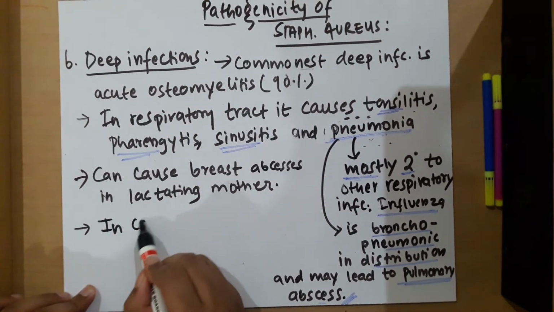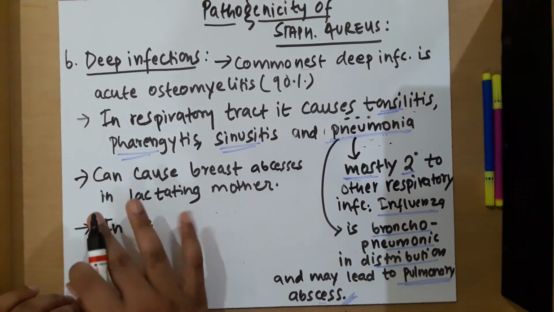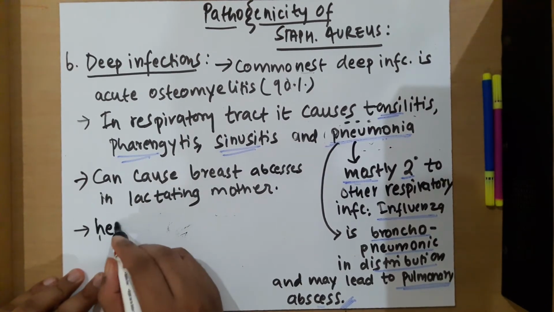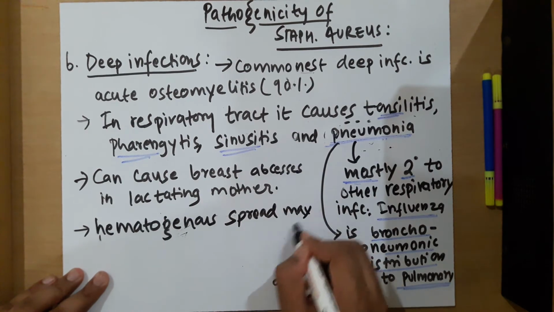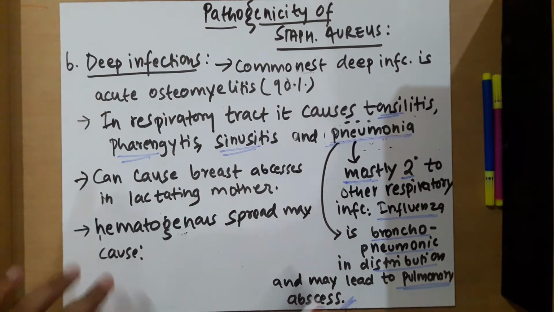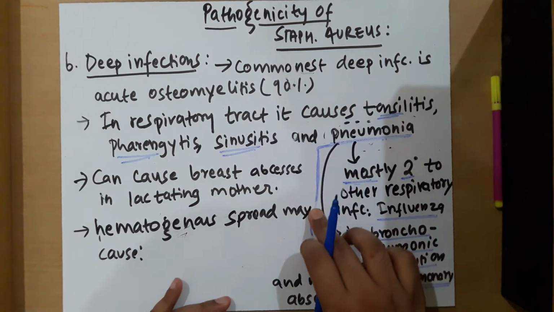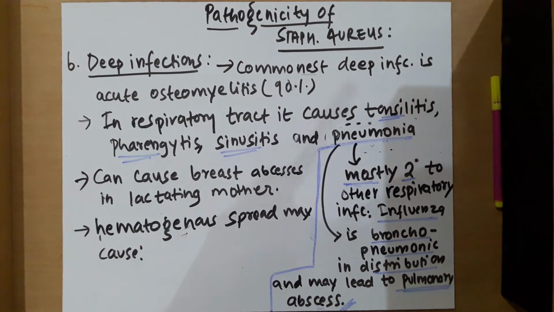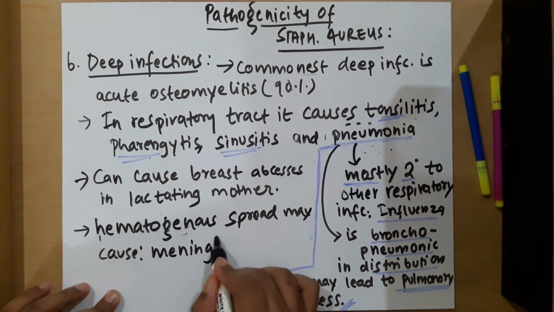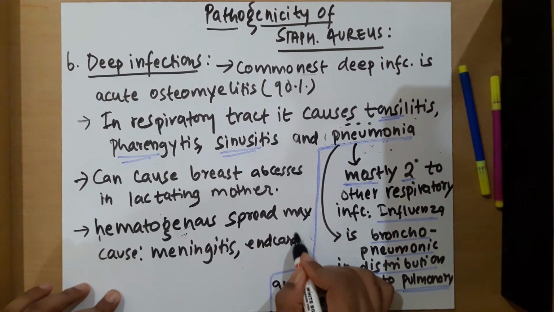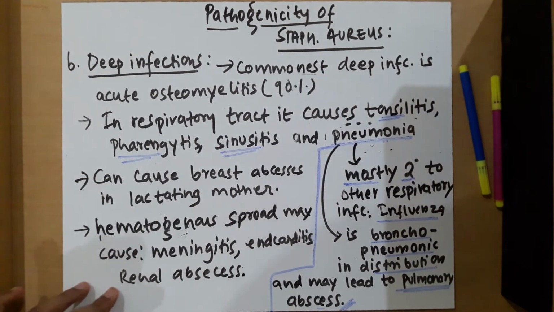So let's write that. Hematogenous spread may cause meningitis, endocarditis, and renal abscesses. I'll separate this from the part on pneumonia so that you don't get confused.